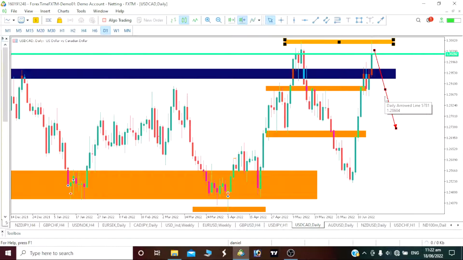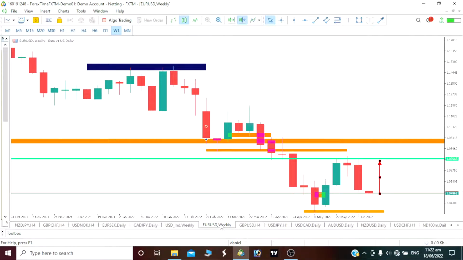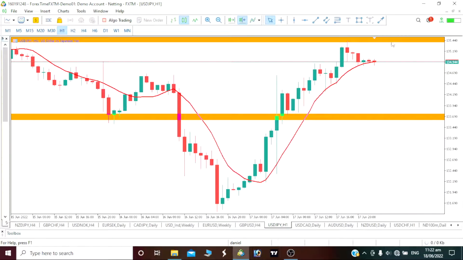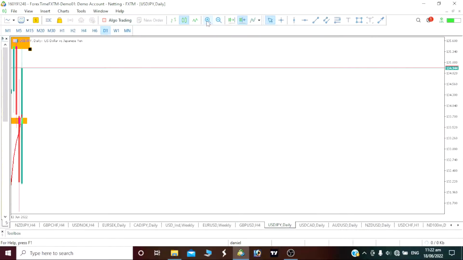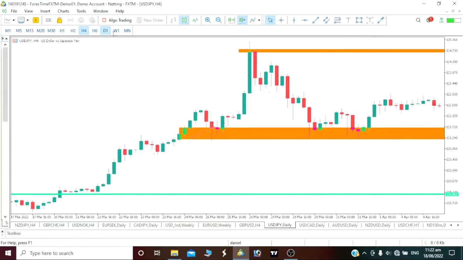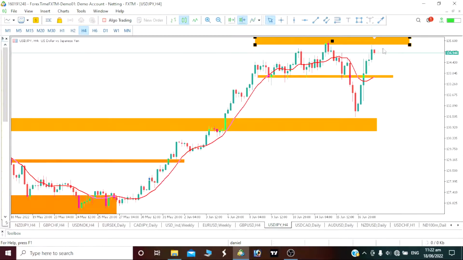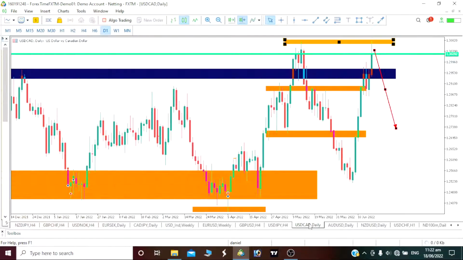Now when you analyze it again by checking our correlation pairs on our USD, check other USD related pairs, we can see that our euro is about to rise against our USD, our pound is about to rise against our USD, our USD itself is about to drop this week. If you sit on a daily time frame, you can see this rejection here. Now sit on our 4-hour time frame, we are seeing this marked here as a resistance. Now our USD is about to fall, right? Definitely our USD CAD is about to fall this week. So when you see our correlation pair, we will see that our USD is about to fall.